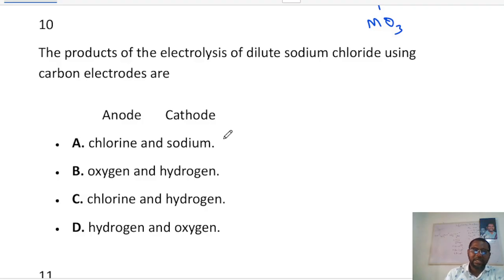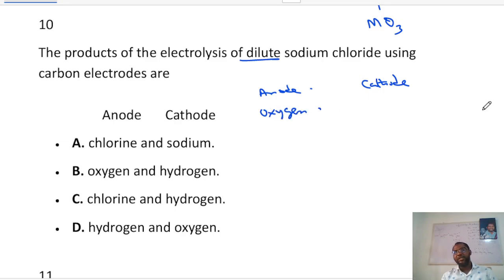So number 10 says the product of electrolysis of dilute, now look at the word dilute, sodium chloride using carbon electrode. It is very simple. At the anode and the cathode, because it is dilute, the product at the anode is definitely oxygen. Electrolysis always gives oxygen at the anode whenever you are using carbon electrodes or inert electrodes, except if this was concentrated, then we would have said chlorine gas.